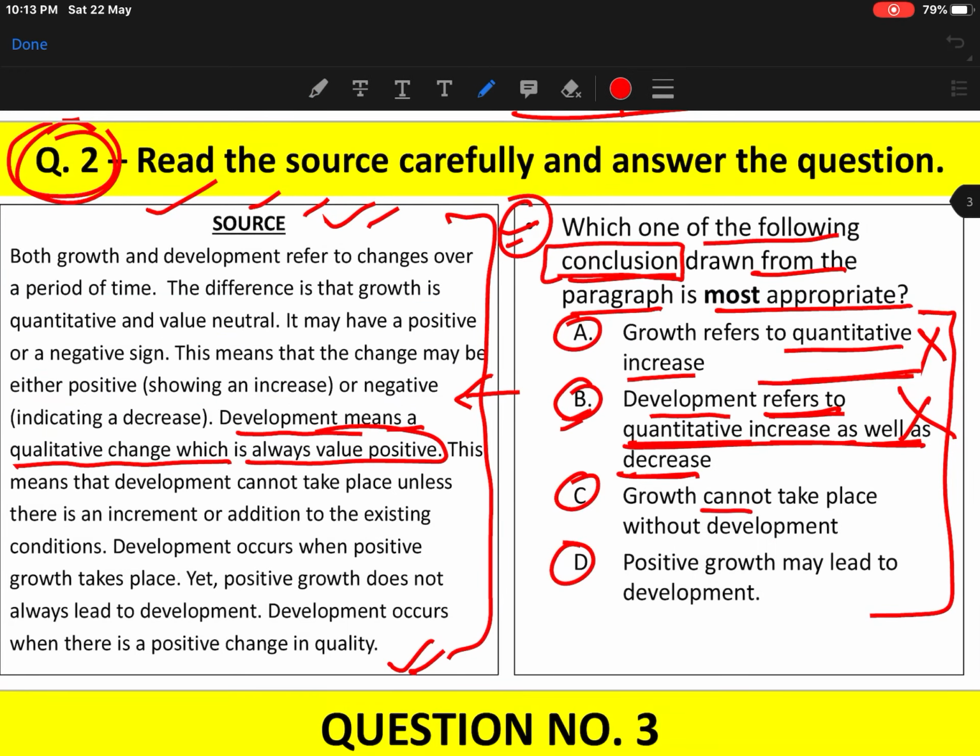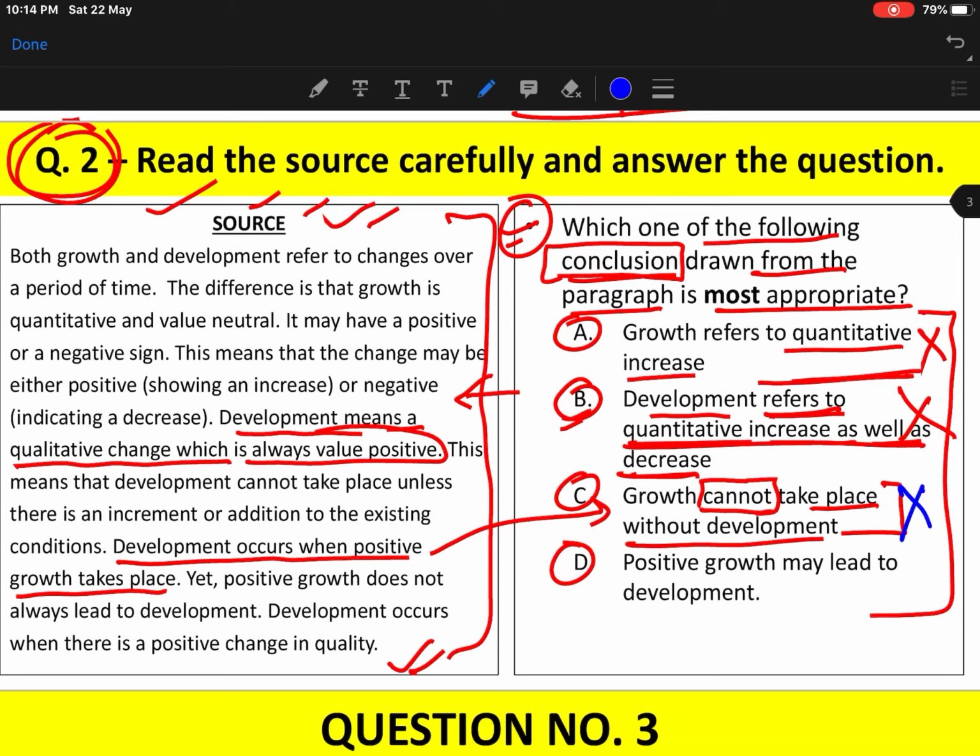Growth cannot take place without development. You will not find anywhere in this paragraph that is saying that growth cannot take place without development. On the other hand, it's saying that development occurs when positive growth takes place. So this is the opposite of that. Growth can take place without development. Here, the conclusion is saying that growth cannot take place, so that is wrong. Growth can take place without development.